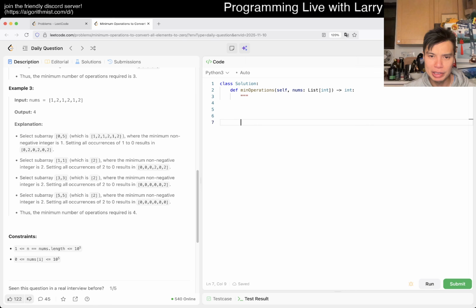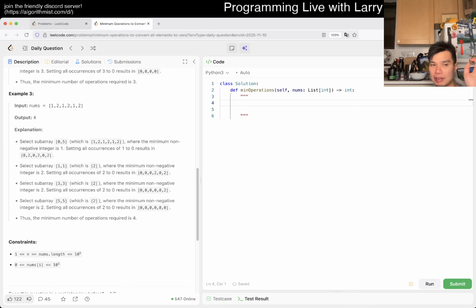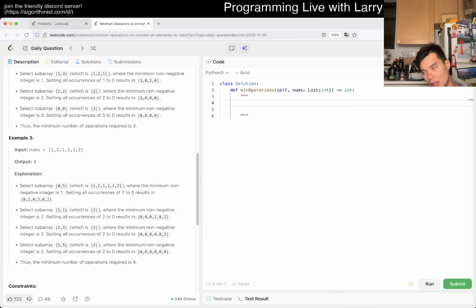The idea behind the worst case is that if you're not careful, you have 1, 2, 3, 4, 5, 6, 7, 8. Then you take everything, and then you set this, and then now you have this, and then you set this, and then now you have this. What is a clean way to think about this? I think the algorithm is right, well, the idea behind the algorithm, anyway.